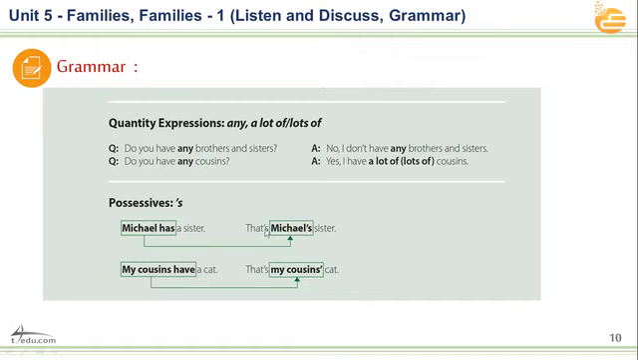this is Michael's sister. Also here we have my cousins have a cat. We can say that's my cousins'. Why do we put the apostrophe after s and why do we put the apostrophe before s? As you see here we have a singular noun, Michael, only one person, but here cousins, two, three, four, five, etc. I don't know how many. Okay, we add the apostrophe after the s for the plural, but before for the singular.